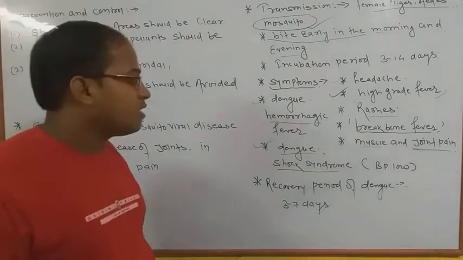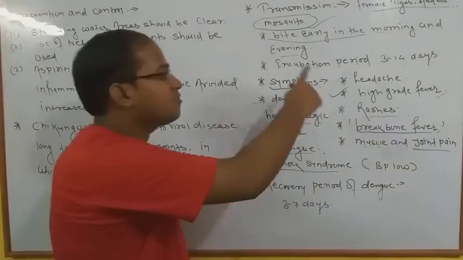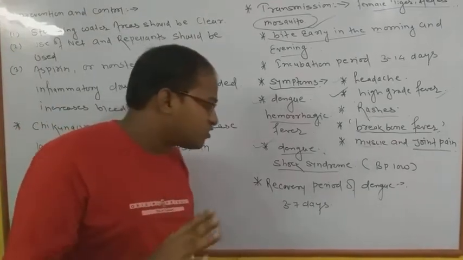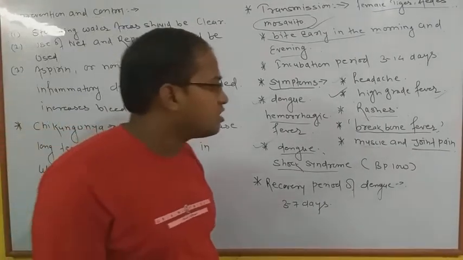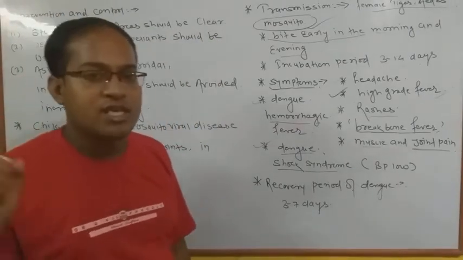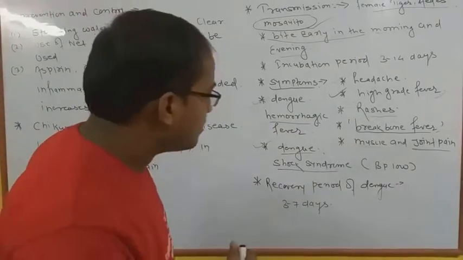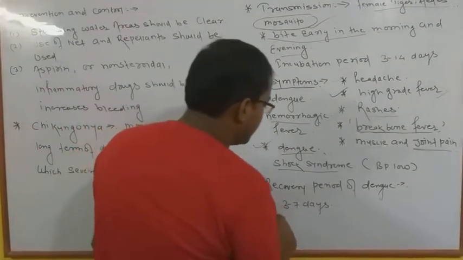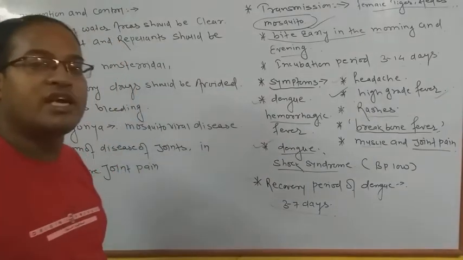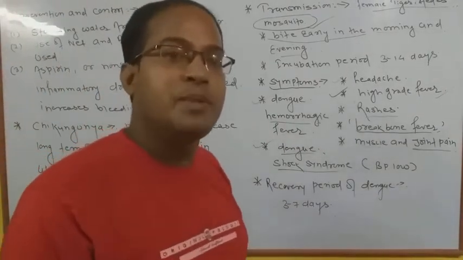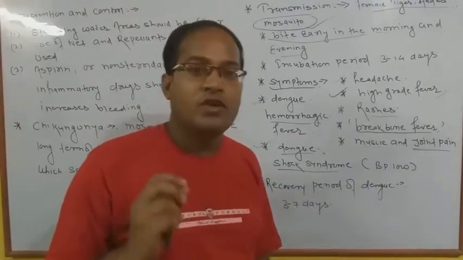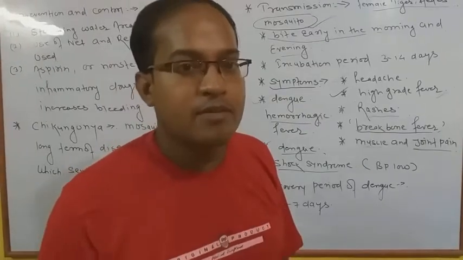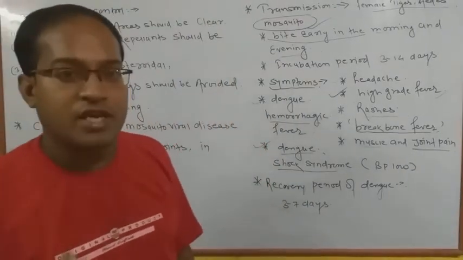Okay, now next we are going to discuss, after the discussion of all the symptoms, we have to focus on which type of stages generally spread in human beings. We will see that in malaria. Okay, and after that when you take precautions, generally the recovery period of dengue may be 3 to 7 days. If suppose you are getting proper treatment, definitely you will be fit and you will be free of dengue within 3 to 7 days. Okay, 3 से 7 दिन लगते हैं इसके recovery period में. After that, you will feel very healthy.